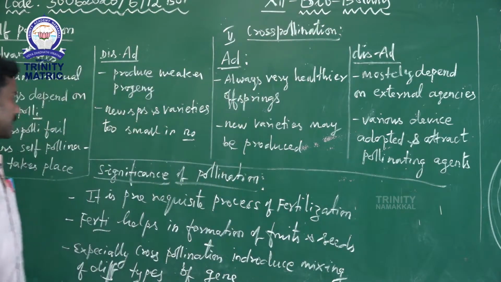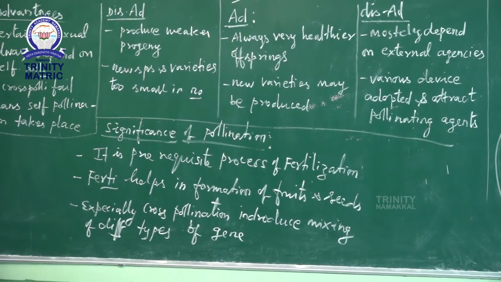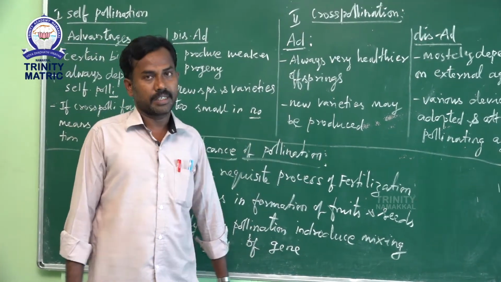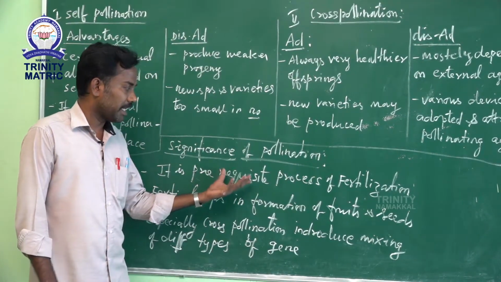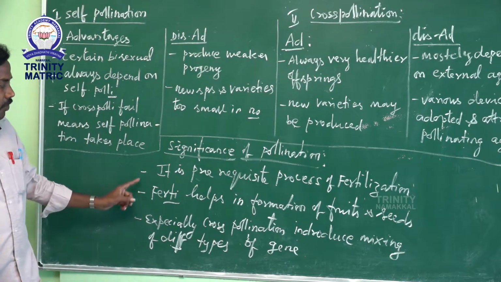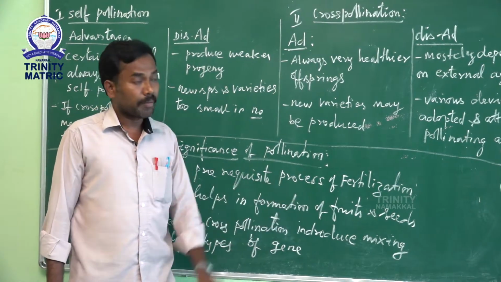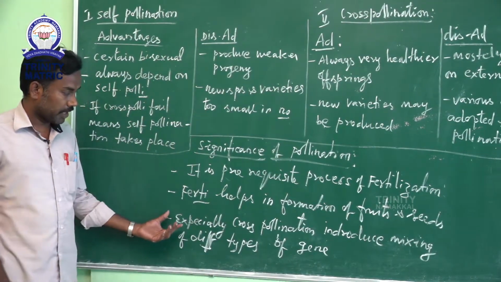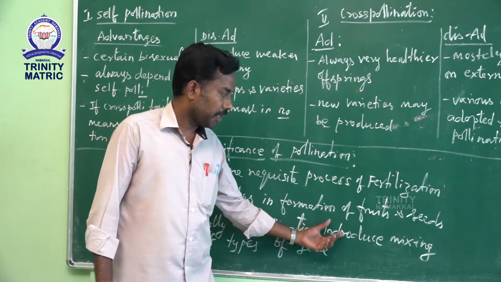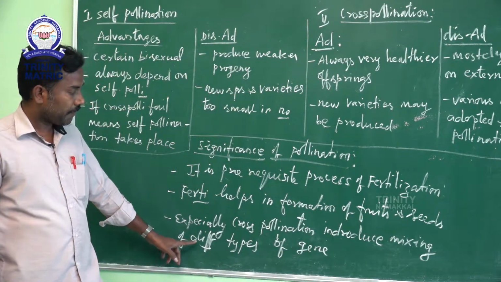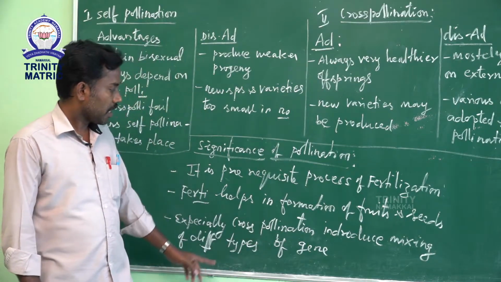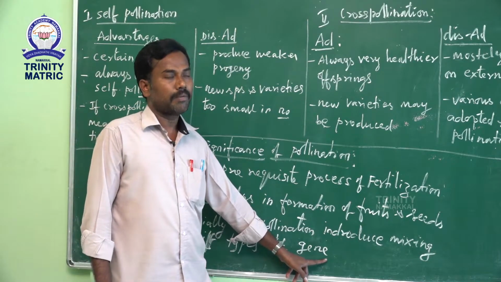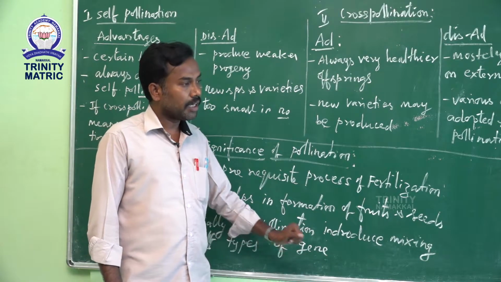Next one, the significance of pollination. First, it is required for the process of fertilization. Second, fertilization helps in the formation of fruits and seeds. Third, especially for cross pollination, it introduces the mixing of different types of genes. What is a gene? A gene is made up of nucleic acid, that is DNA and RNA.